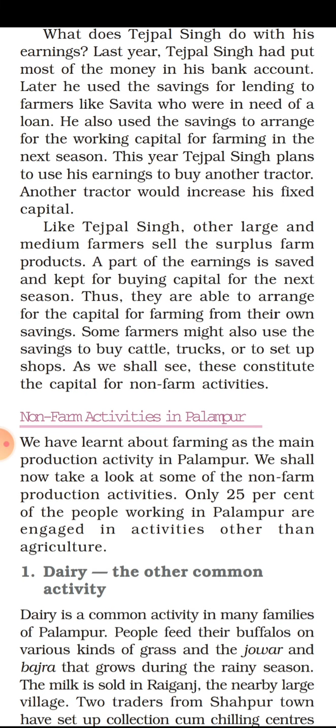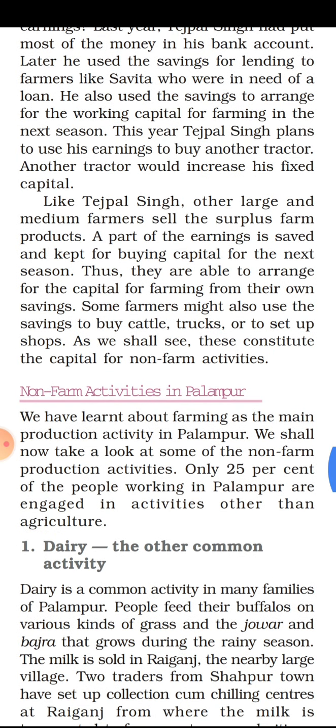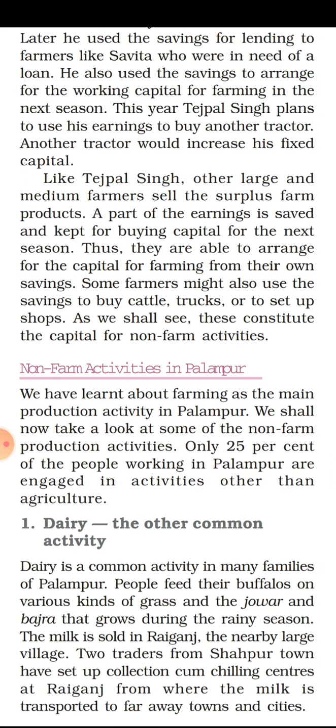He also used the savings to arrange for the working capital for farming in the next season. He kept some amount, by which he can arrange the working capital which will be required for the next season in farming. This year Tejpal Singh plans to use his earnings to buy another tractor. He has one tractor, and he is thinking that he will purchase one more tractor. Another tractor would increase his fixed capital.